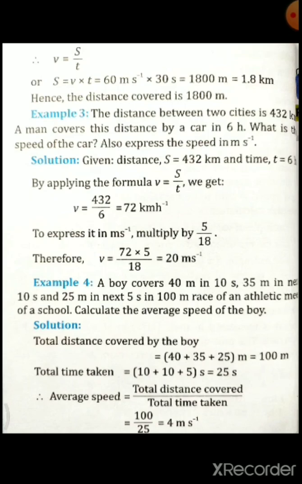Everything is given in the question. Total distance covered by the boy 40 meter plus 35 meter plus 25 meter is equal to 100 meter only. Then total time taken, first 10 second, then 10 second, then 5 second is equal to 25 second. So total distance covered divided by total time taken, 100 divided by 25 is equal to 4 meter per second.